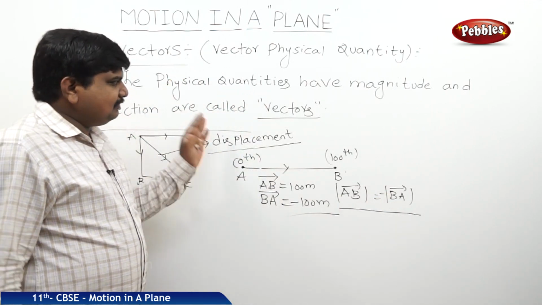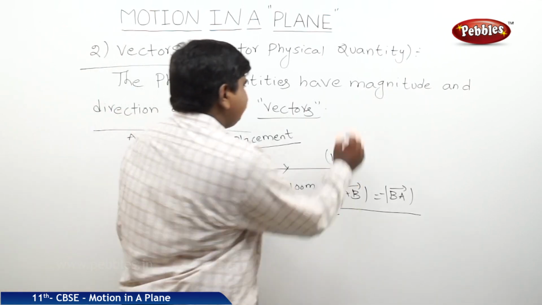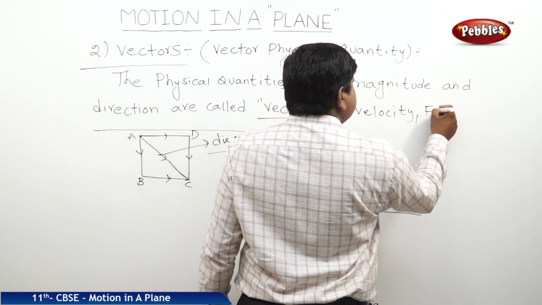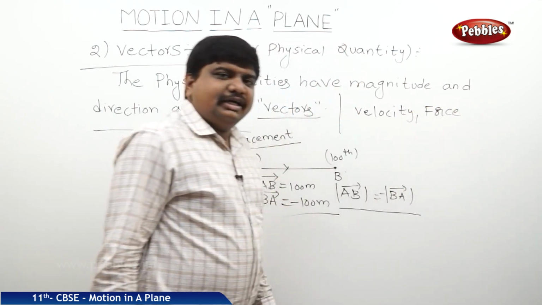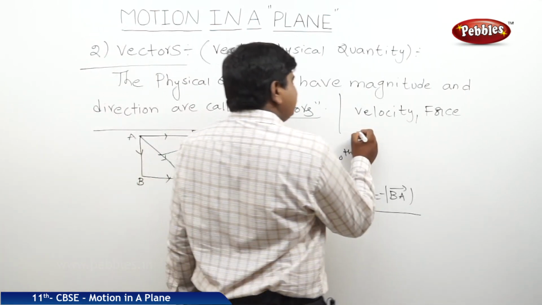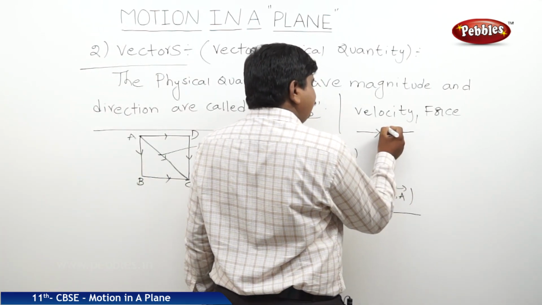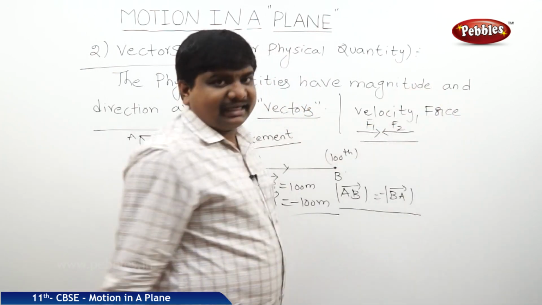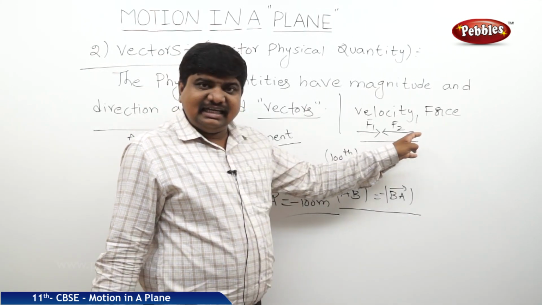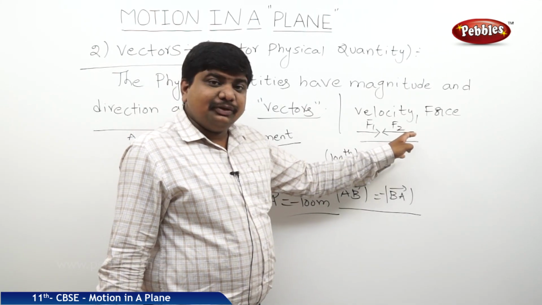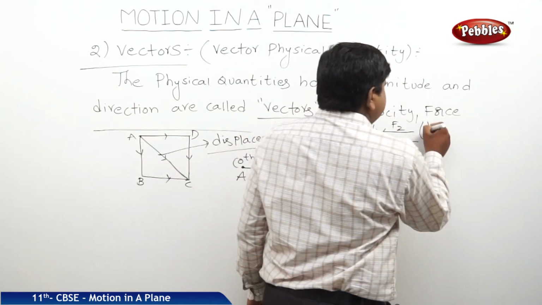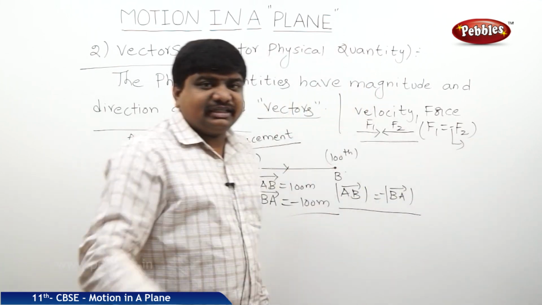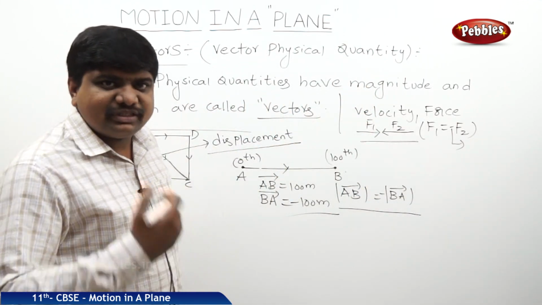So examples of vector physical quantities are displacement, velocity, force. While we are discussing Newton's laws of motion, if a force is applied on the body and a resistive force is created in the body, they are both the same in magnitude but opposite in direction. So for every action there is an equal and opposite reaction, which is nothing but Newton's third law of motion. So we can say that F1 is equal to minus F2. Here the minus indicates the oppositeness to the applied force, which is in the opposite direction.